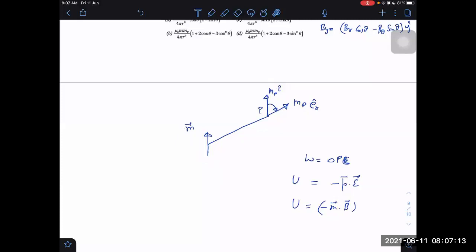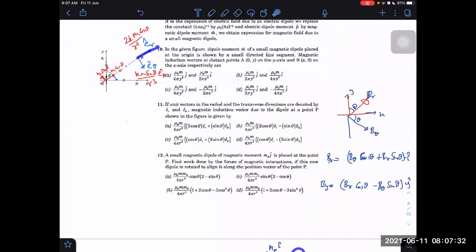This cannot be due to itself. The field due to M at the location of P, let us say B in vector form, that's the dot product of that B with MP that I have to take initially, and finally I have to take the dot product. The final dot product is very easy to calculate. Why? Because the dot product with E theta will always be 0. E theta is perpendicular to this. So the dot product will be only due to ER cap. Okay, due to ER it will be, right?